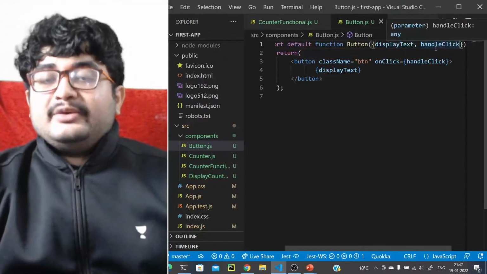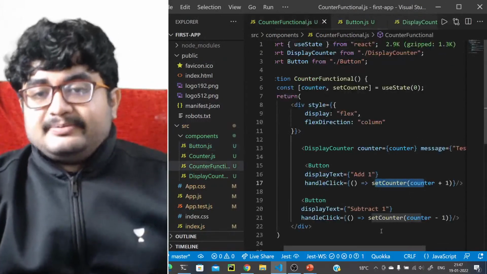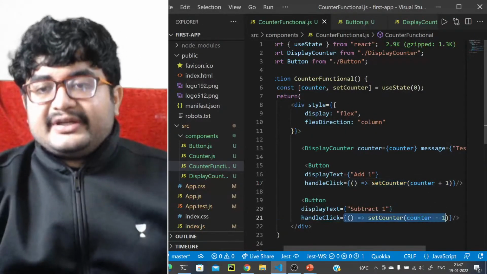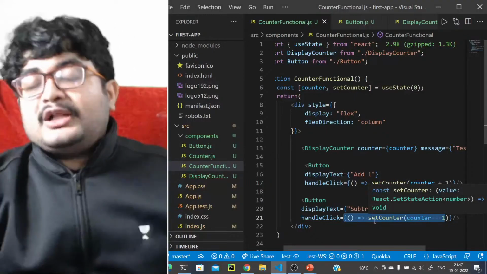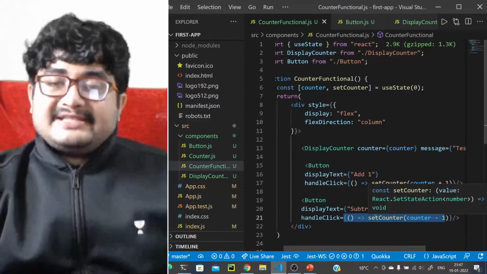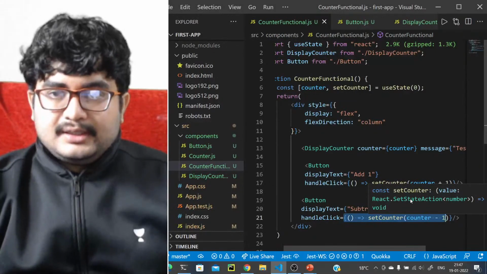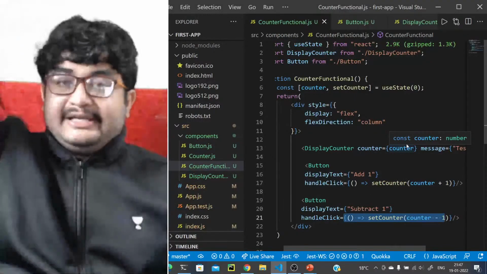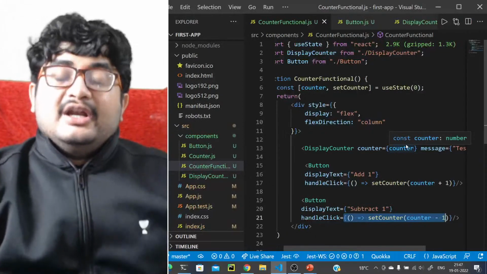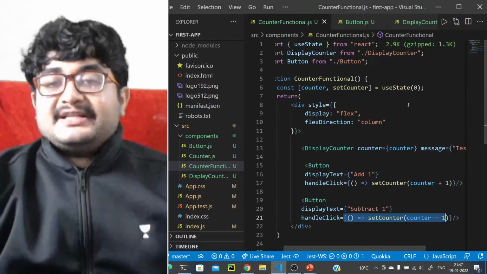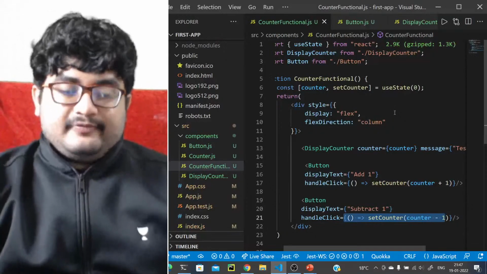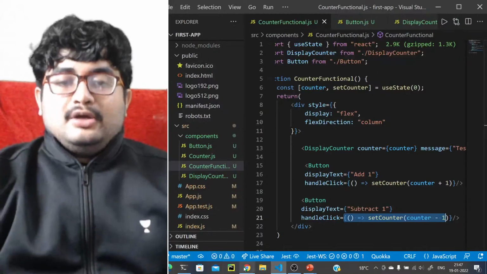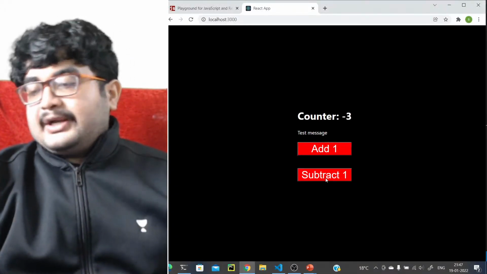For the second button, handle click is setting counter to counter minus 1. So whenever we click that button, it will trigger this function, and this function will indeed call set counter is counter minus 1. So that's how we can pass it. We can have multiple components and they can still interact with each other. Not directly, but we can pass functions or event handlers, and we can also pass states as props, right? So we have this setup. So that's why it is working.